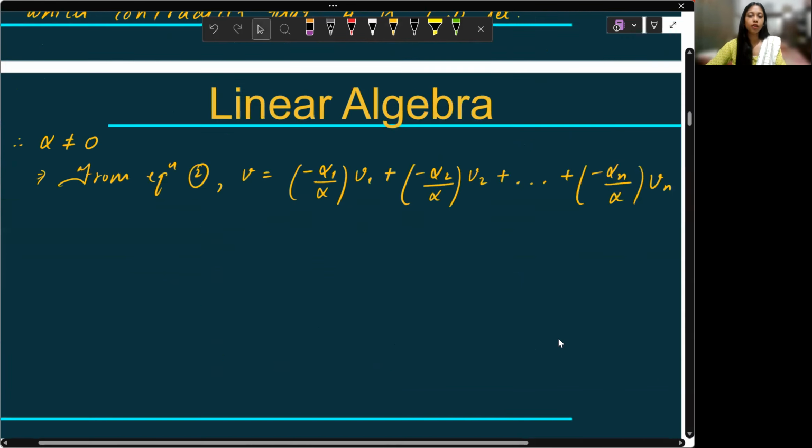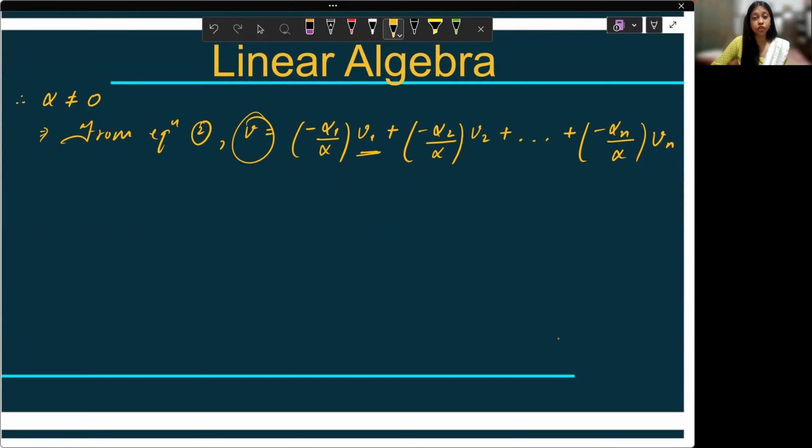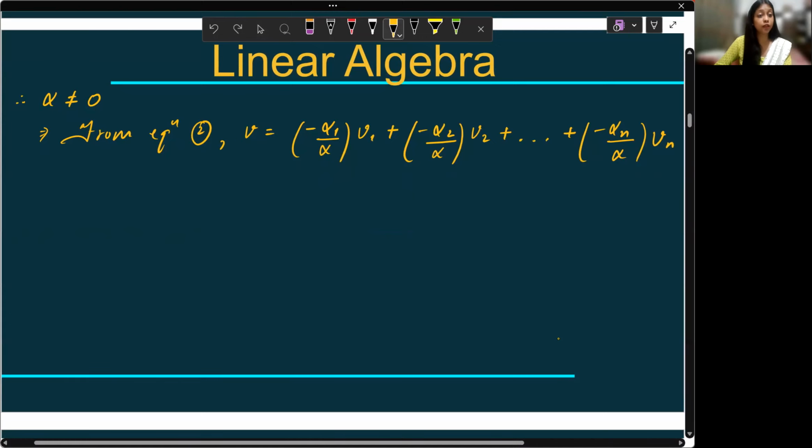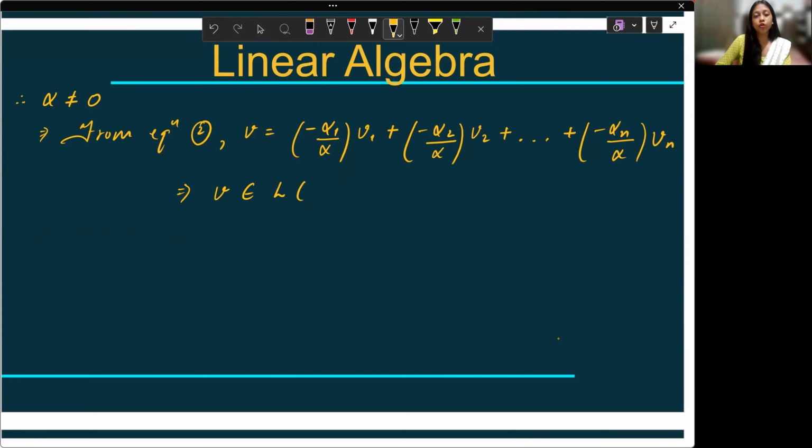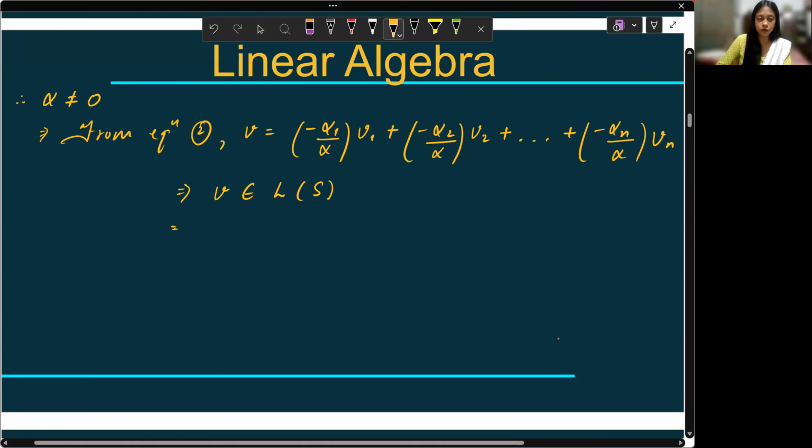What does it mean? We have written v as a linear combination of the vectors v1, v2, vn. These are the vectors from your S. That's why I can say it implies v belongs to the linear span of S, which means capital V is a subset of L of S. That's your equation number 3.